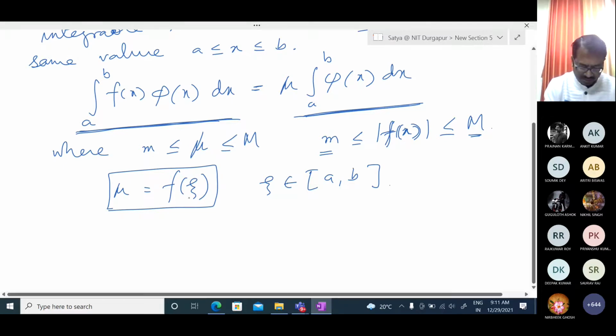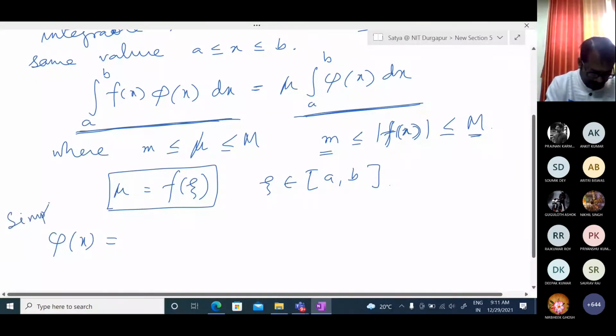So what are we getting? If we take phi of x in this previous one, it is a simple form of the mean value theorem. If we take phi of x equal to 1, then what will happen?